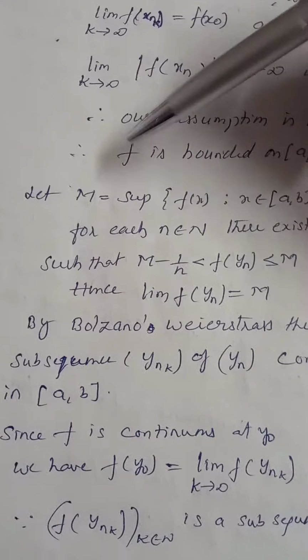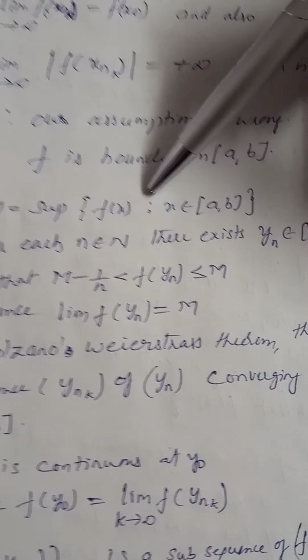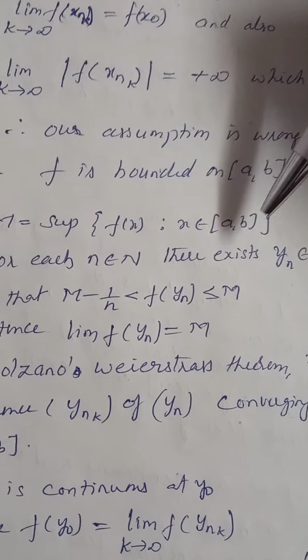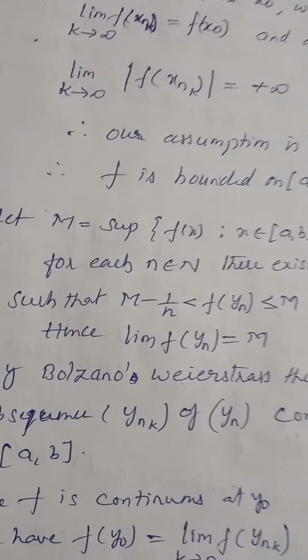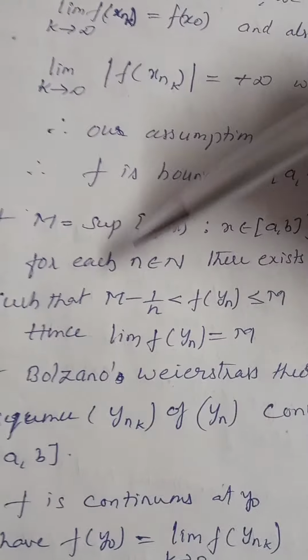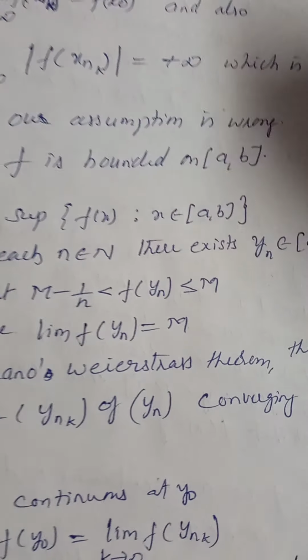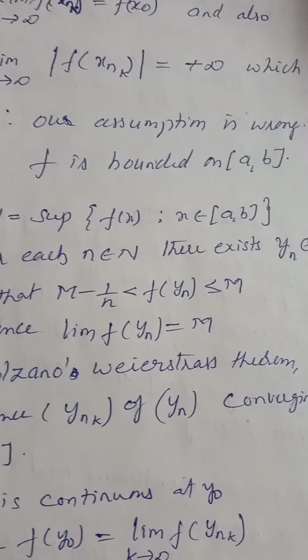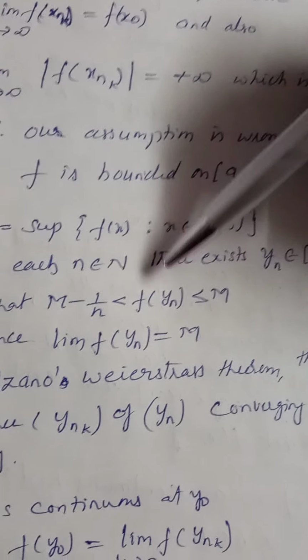The next one. Let m be equal to the supremum of f of x such that x belongs to the closed interval a comma b. That is, we find the supremum in the range set. For each n belonging to N, there exists yn in the closed interval a comma b such that m minus 1 by n is less than f of yn, which is less than or equal to m. Hence limit of f of yn is equal to m. This is the definition, please go through the definition, right?